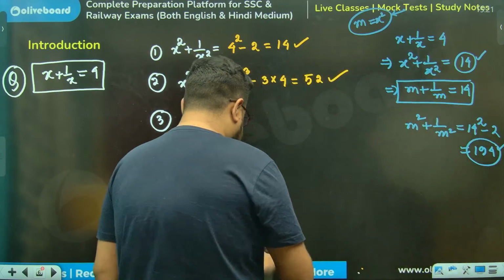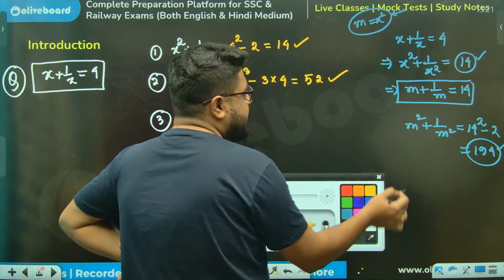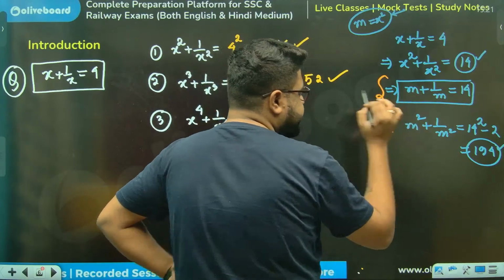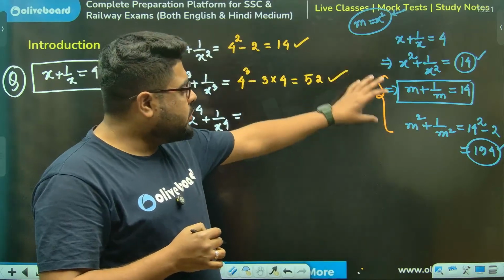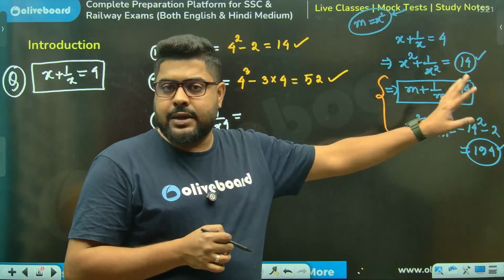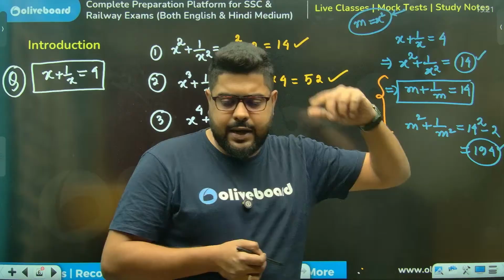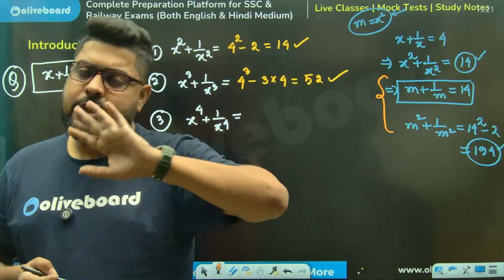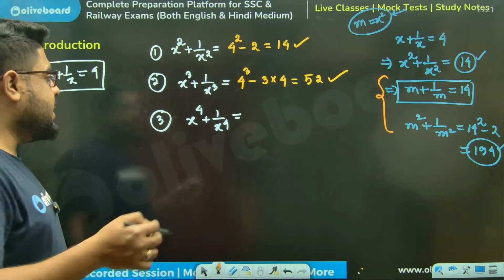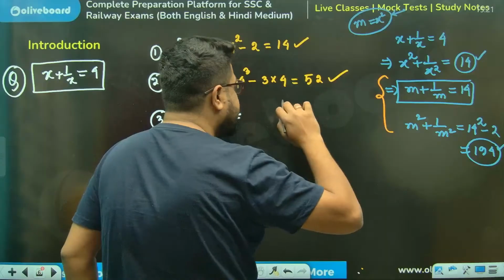Again, my sincere request to each and everyone is not to take this m. I've just shown you so that everybody can understand. Try to do it in your mind only. x to the power 4 means square of square. Directly do this. Don't take help of another variable.